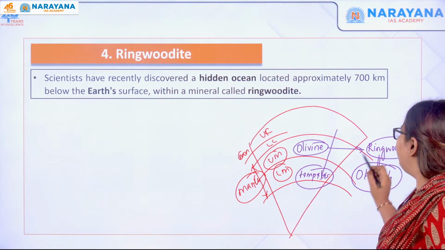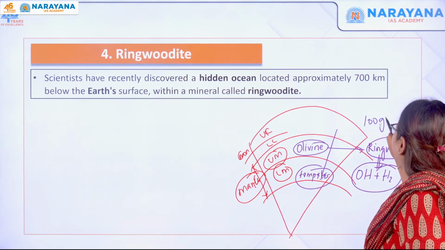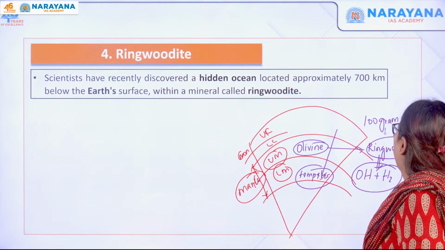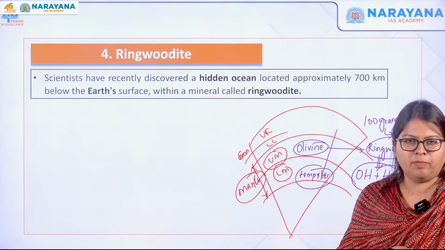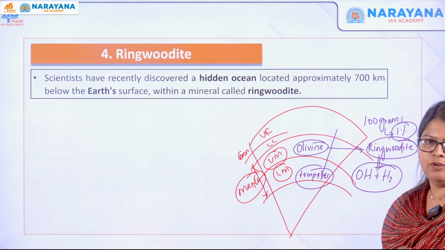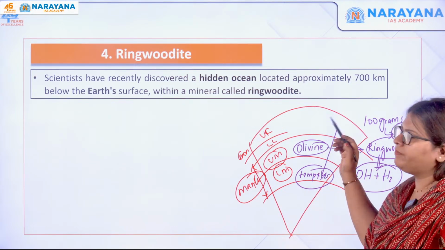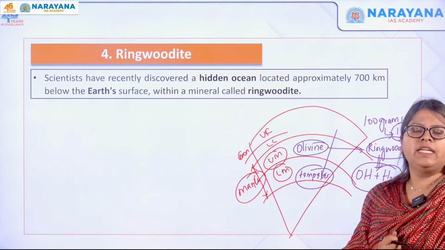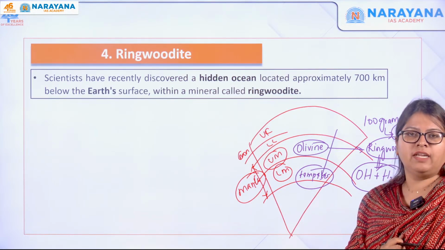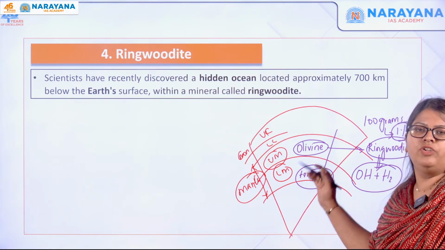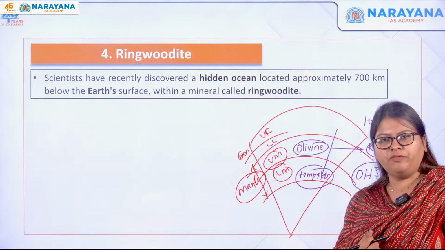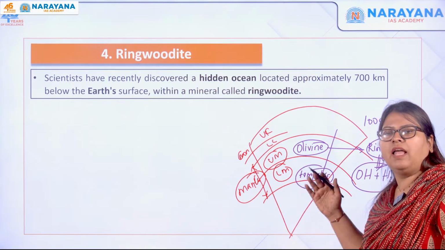For example, 100 grams of this particular mineral can hold 1% of water of its total capacity. So this is what was explained. We discussed the hidden ocean that has been recently found by the scientists, where there is a mineral called ringwoodite. We also discussed the different layers of the earth, such as the crust, the mantle, as well as the core.